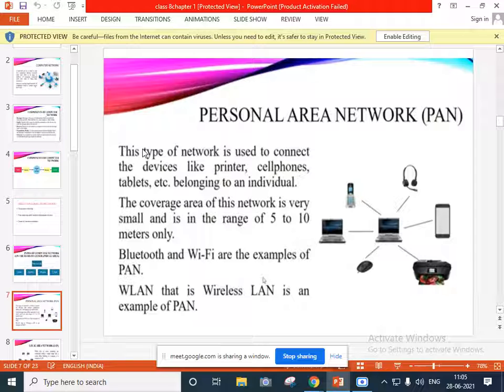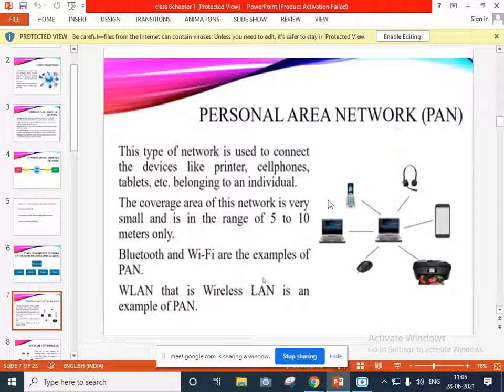There is no wire connection from one mobile to another mobile. Without wire, you can connect to the hotspot, so that is your wireless. An example of a PAN is WLAN, the wireless LAN.